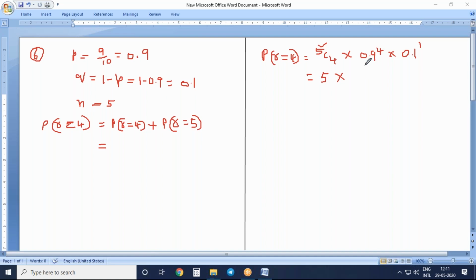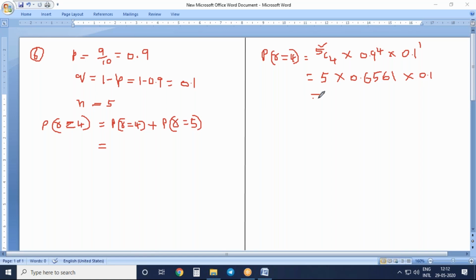Okay. So 0.9 raised to the power of 4. How much are you getting? Once again, please do it, 4 times. 0.6561. Okay, this is the correct answer. 0.6561 into 0.1 raised to the power of 1, you will get 0.1.